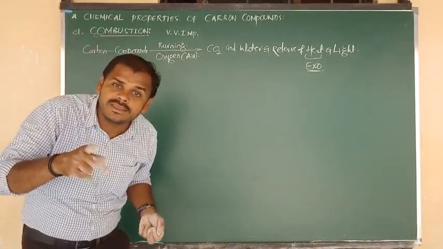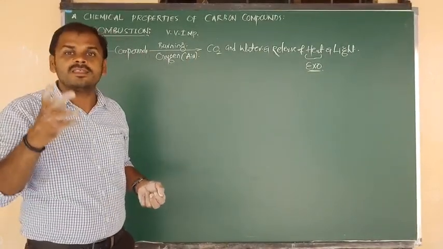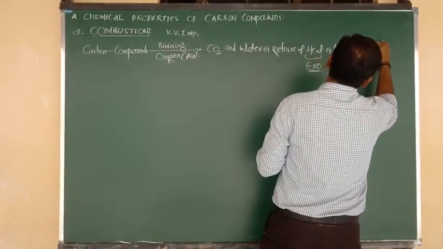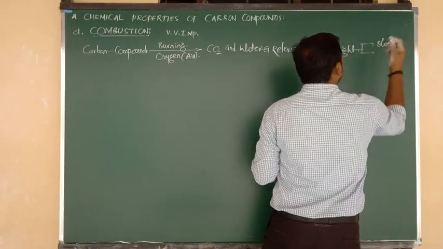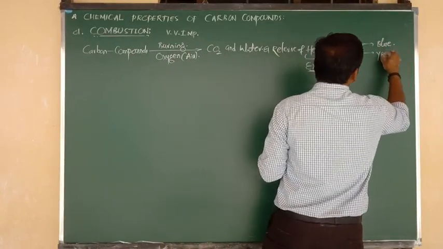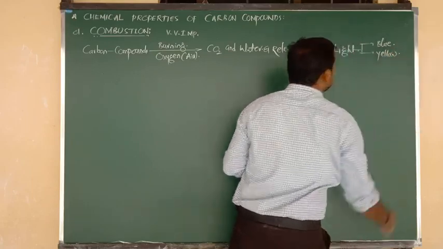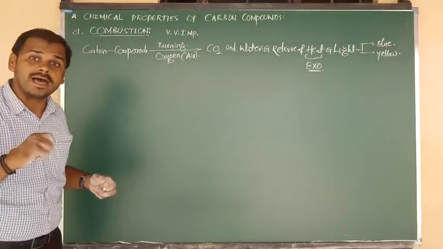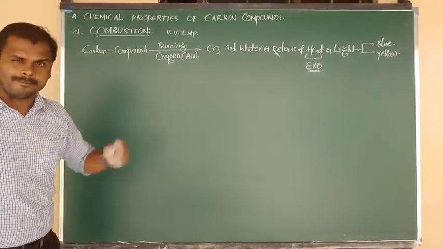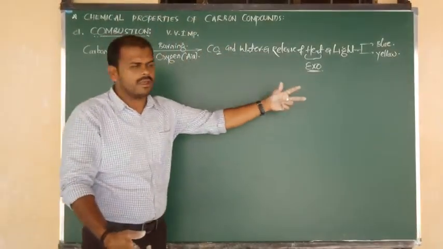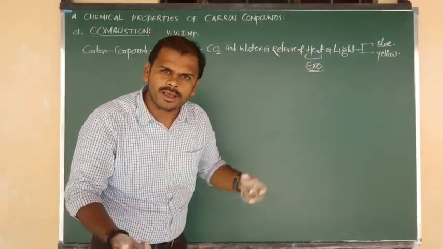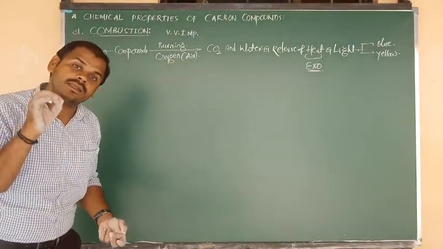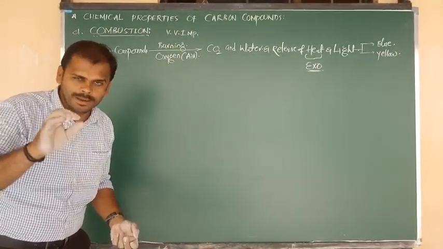Mainly we can see two types of light, that is, two types of flames. Type 1 is the blue light, or blue flame, and the other is the yellow light, which some organic substances release. The question is, which type of carbon compounds release the blue flame, and which type release the yellow flame? Such conditions I will discuss with you, but wait for that.